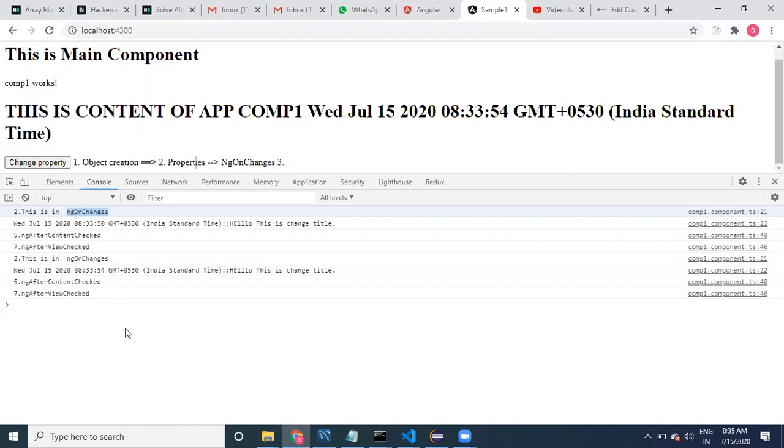Whenever you are writing logic in these kinds of methods, ngOnChanges, ngAfterContentChecked, ngAfterViewChecked, or ngDoCheck, another method, there are 4 methods. These 4 methods will be executed for every change. For every small change, these methods are going to get executed.